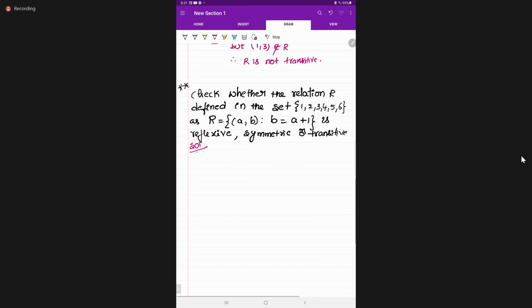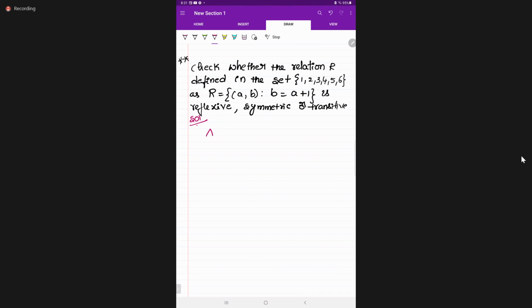Set A is given as {1, 2, 3, 4, 5, 6}. Relation R is equal to {(a, b) such that b = a + 1}. Now substitute.